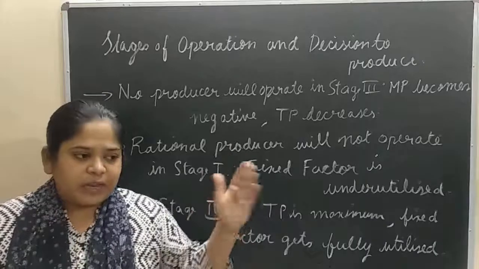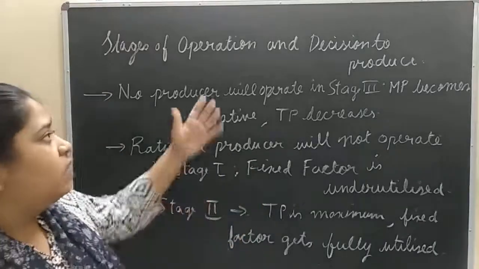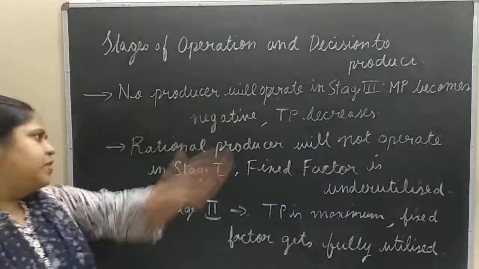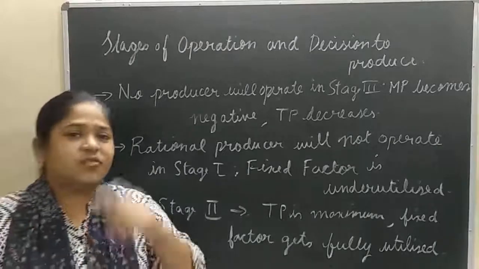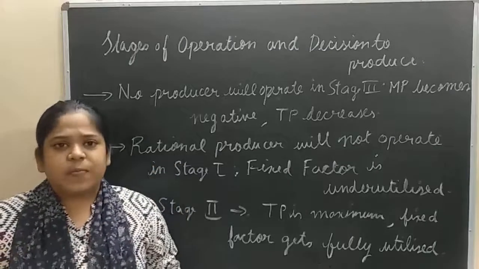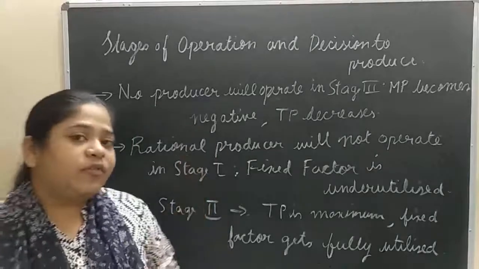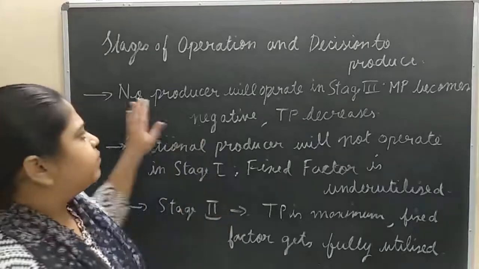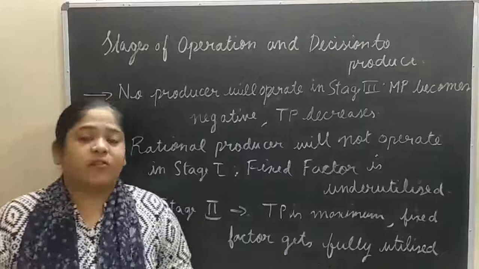You eliminate the other stages and then you reach the actual stage in which a producer will operate. So no producer will operate in stage 3. Why? Please watch the video where I have explained the law of variable proportions. You'll get to know the three stages: stage 1, stage 2 and stage 3. So no producer will operate in stage 3.